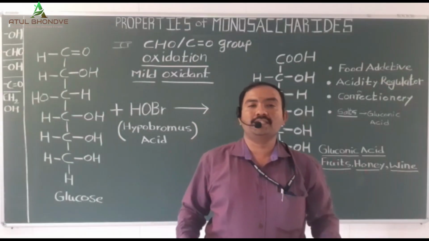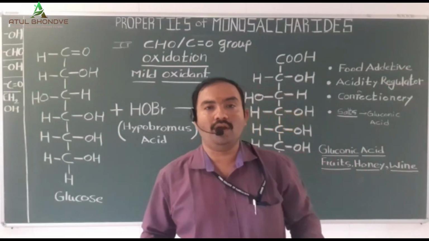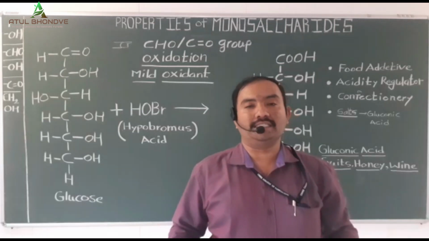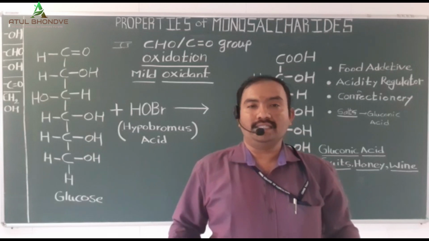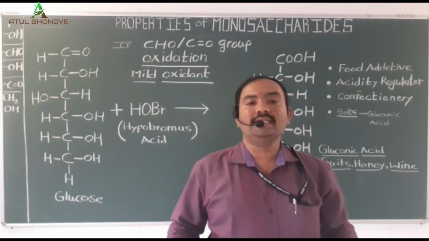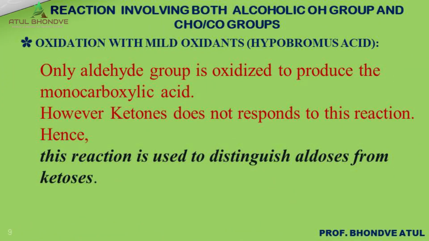Next reaction is the reaction involving the CHO or C double bond O group and the alcoholic OH group present at carbon number 6. This reaction is commonly called the oxidation reaction, and in case of oxidation of carbohydrate or monosaccharide, the reaction is carried out with the help of either a weak oxidizing agent or a strong oxidizing agent like nitric acid.